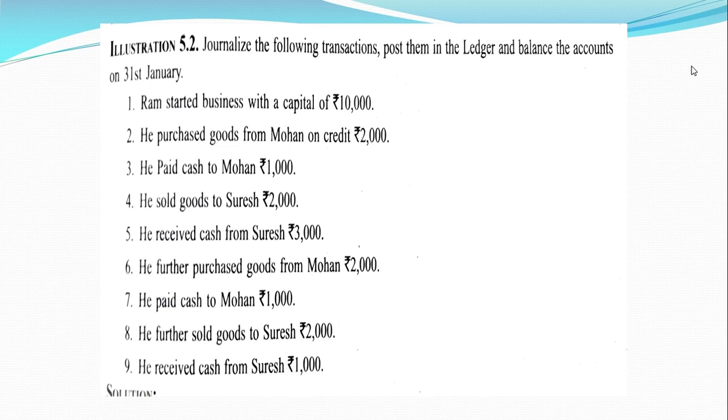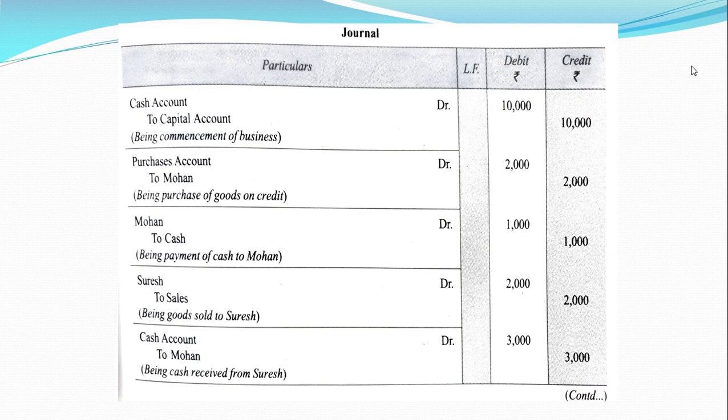For the real account, cash is coming inside the business, and therefore it has to be debited. Debit what comes in, credit what goes out. Similarly, Ram's capital: Ram is a personal account, and Ram is the giver of the money, so it has to be credited. In the journal entry, it will become cash account debit to capital account, 10,000 in both the debit and credit columns. We also write the narration in brackets, explaining the entry: being commencement of business.